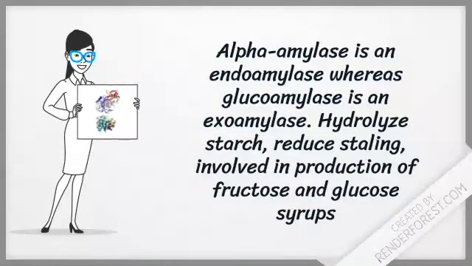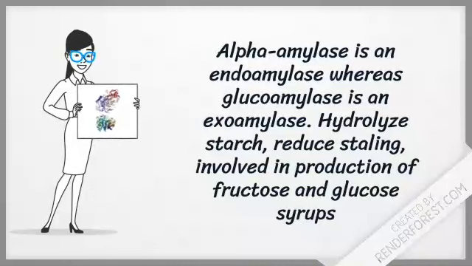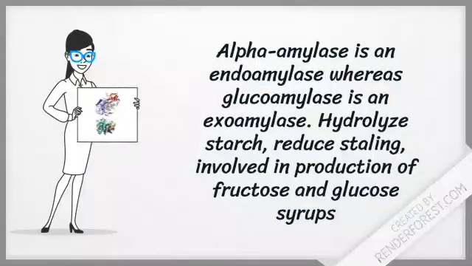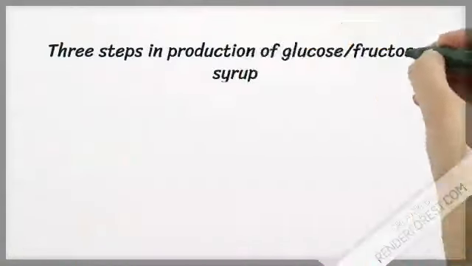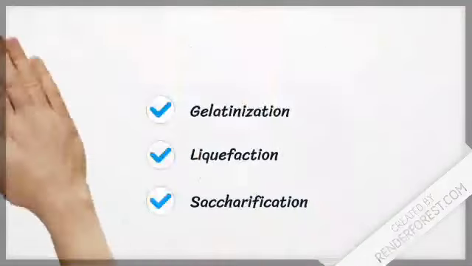Alpha amylase is responsible for the hydrolysis of starches and can work from anywhere within the starch to reduce it to glucose and maltose. It has such extensive application within the food industry, such as brewing. As starch is used in the production of fructose and glucose syrups, there are three steps involved. These are gelatinization, liquefaction, and saccharification.